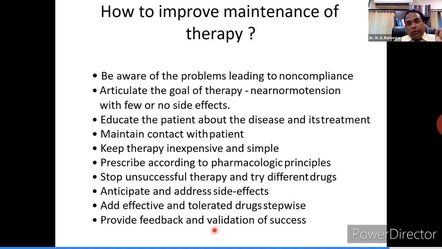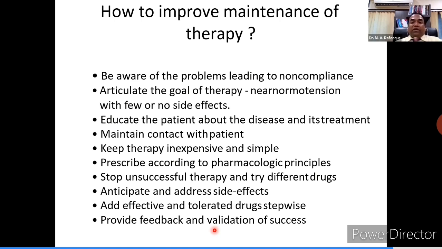How is a physician going to improve maintenance of therapy? First of all, doctors should be aware of the problems leading to non-compliance, most important part. Clearly, he should communicate the goal of the therapy: near normal tension with few or no side effects. Means if suppose patient is having very high BP of 200 systolic, 100 diastolic, don't give him the target of 120 by 80. Motivate him to get blood pressure of 150 by 90 or 140 by 90. So don't compel him for drastic reduction. You will end up with side effects then.